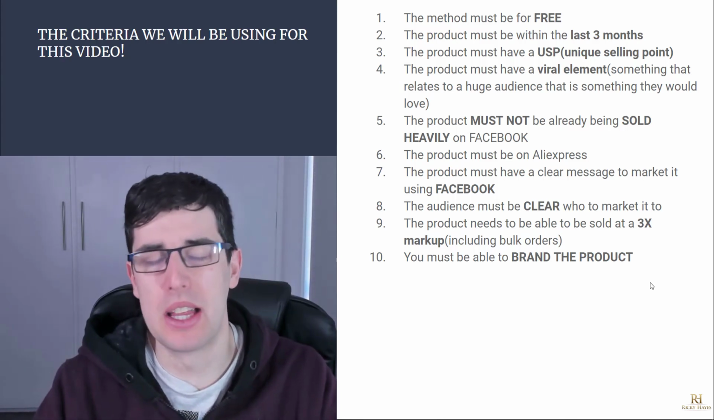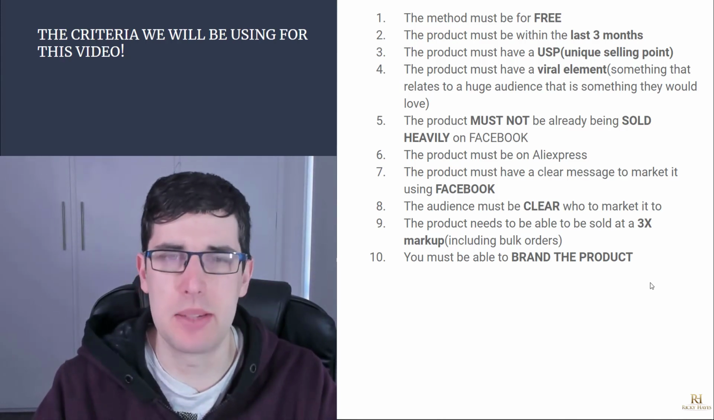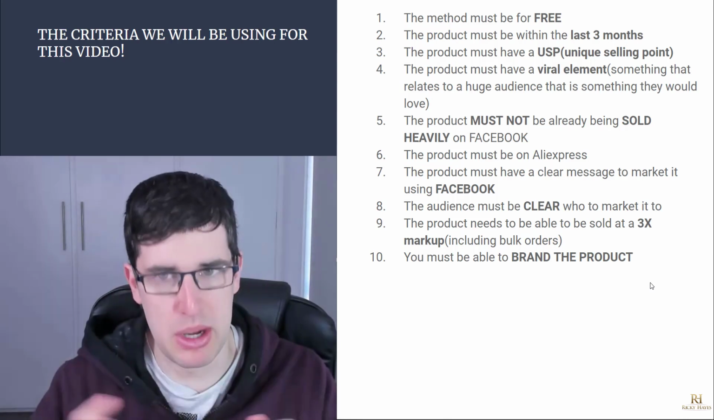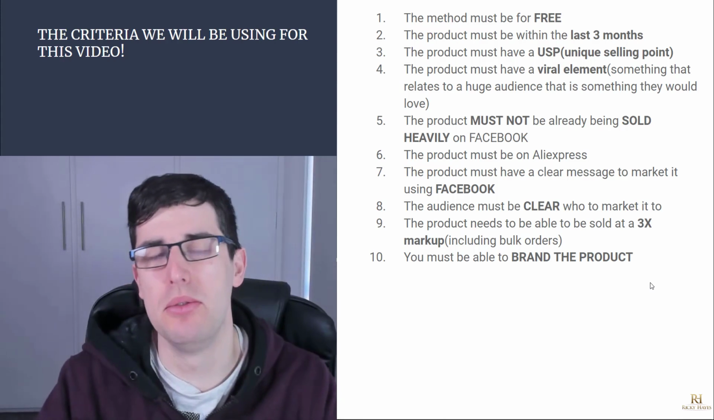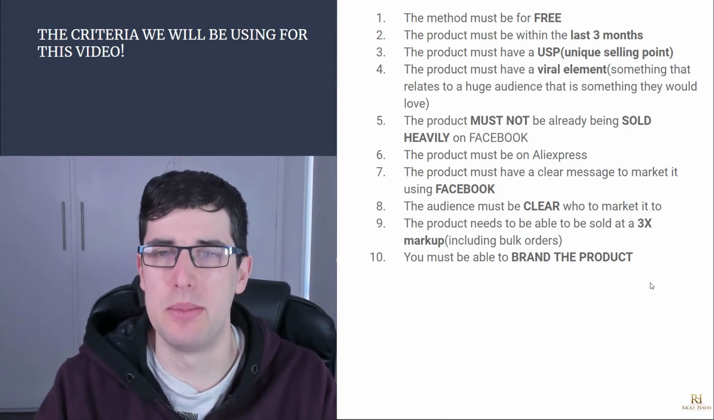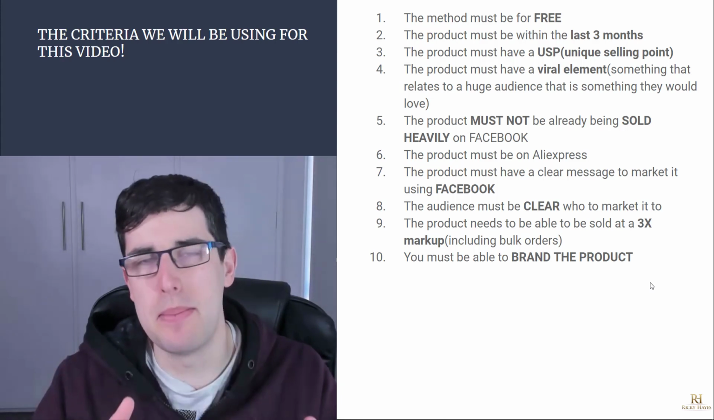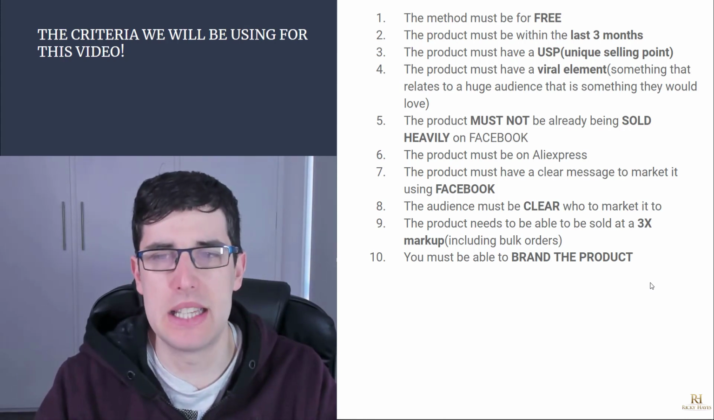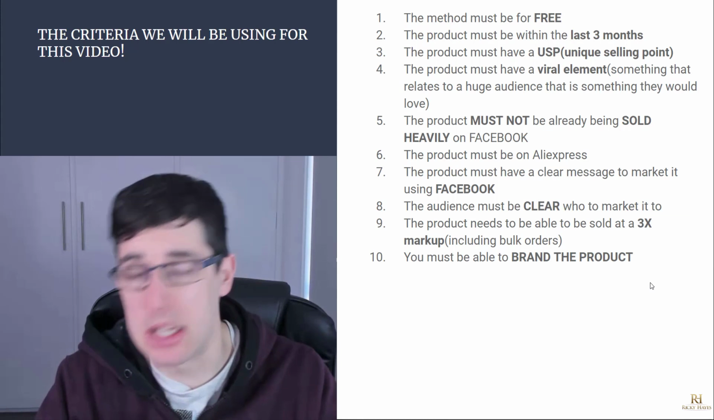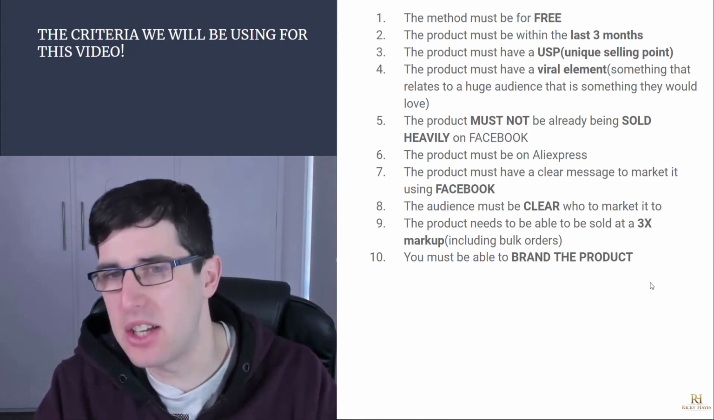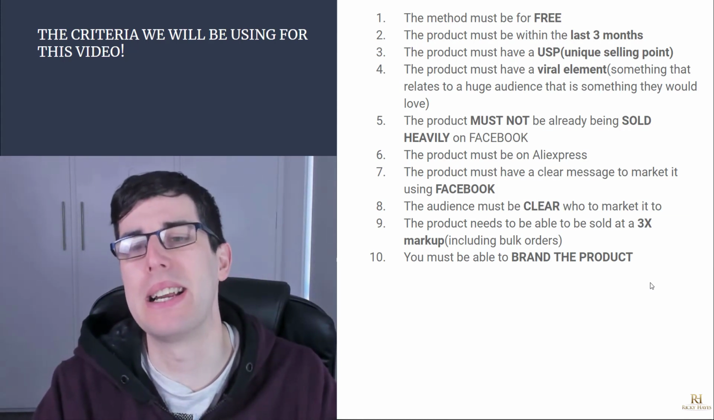The product must be on AliExpress. Obviously, we need to find it on AliExpress. There's plenty of ways of getting it, but we're going to be using AliExpress. The product must have a clear audience to market it to on Facebook. Okay, so we can have a clear message and audience. What I mean is that it's really obvious how we can try and market it, so we can make the creative, so we can make the ad copy, and we know who to market it to.